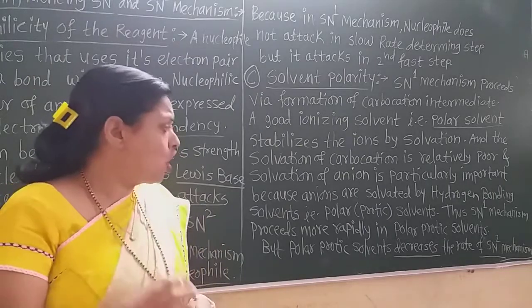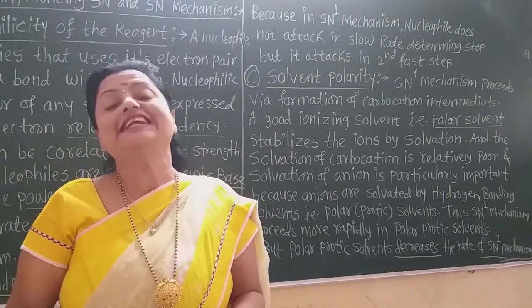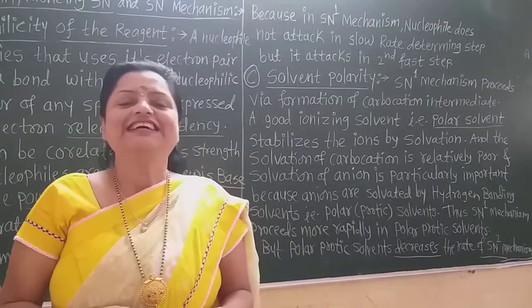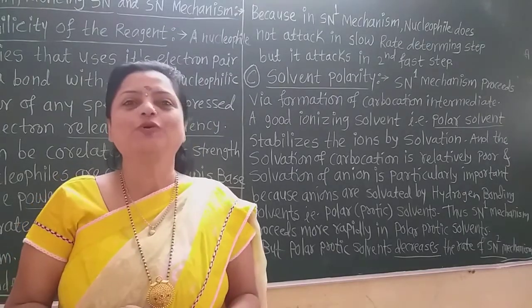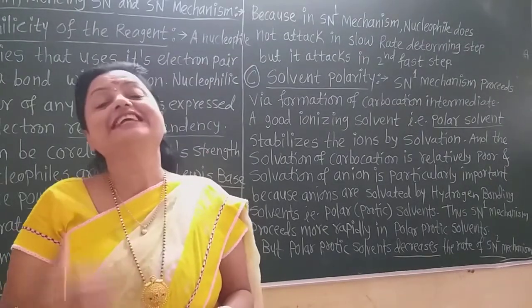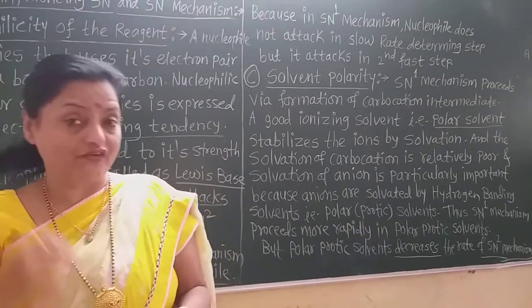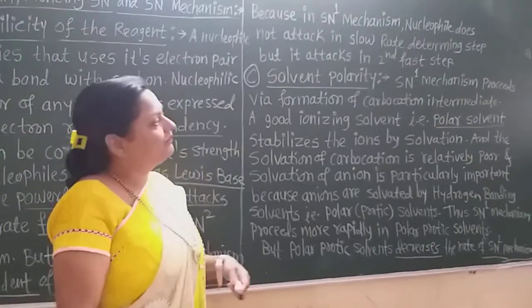But in case of the SN2 mechanism, generally the rate decreases in the polar protic solvent. Now see here what is given.